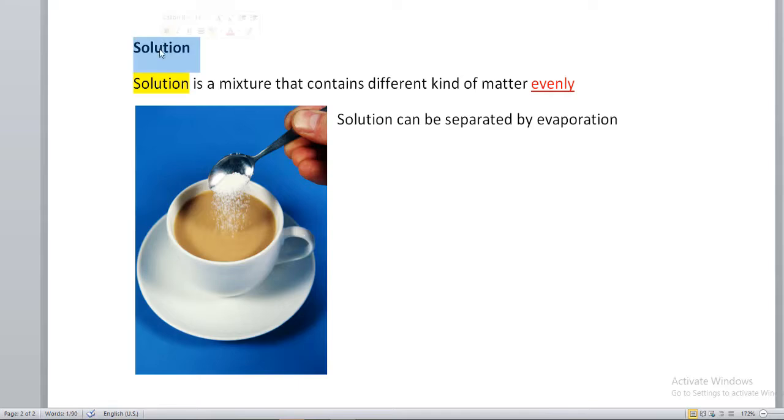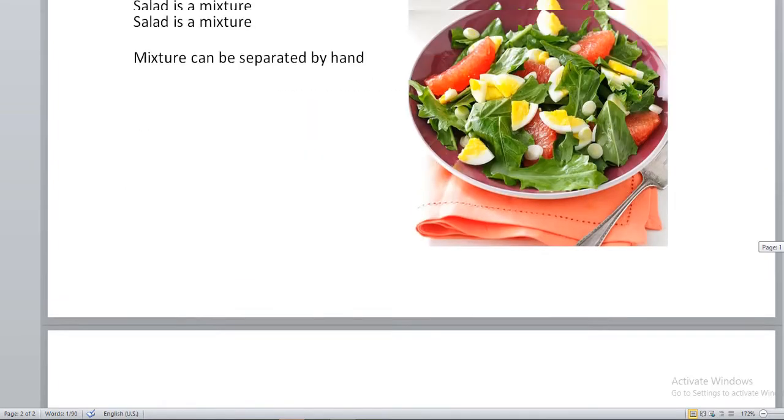Let's talk about solution. Solution is a mixture that contains different kinds of matter evenly. Evenly. This is the important word. This is the key word. But mixture, it's not evenly.